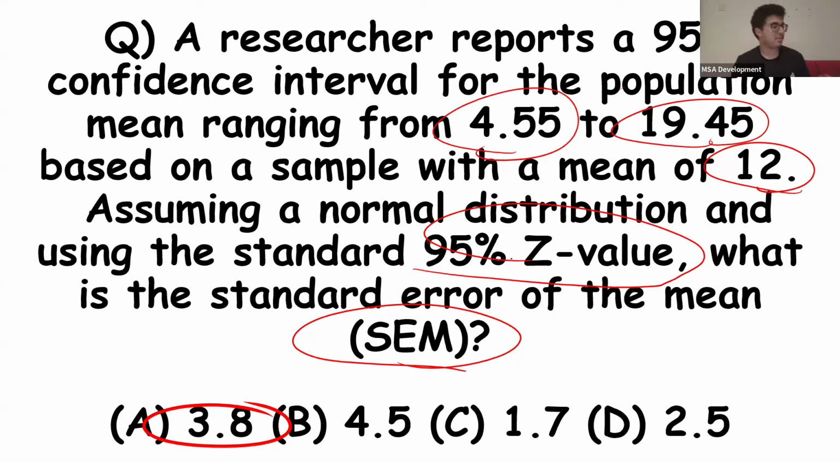Now, obviously, my calculator gave me like 3.8000. In the exam, you're expected to round up or round down, depending on what answer you get. But it'll be very close. You just choose the closest option, basically. So for example, even if I got 3.9, I'd still choose 3.8 because it's closer to 3.8. Okay?